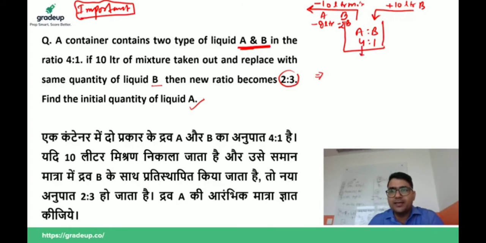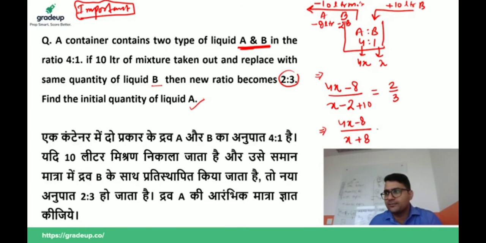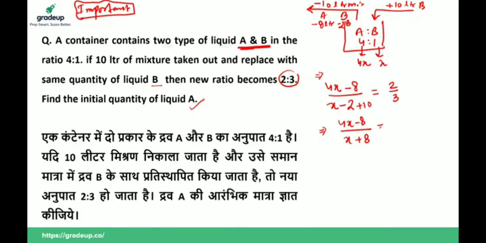Let's say the initial quantity of A is 4x and the initial quantity of B is x. A is taken out 8 units, B is taken out 2 units and 10 units are added, then the new ratio becomes 2:3. After solving this you will get (4x minus 8) upon (x plus 8) is equal to 2/3.